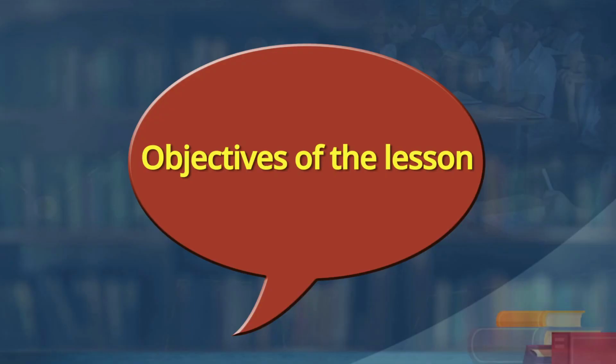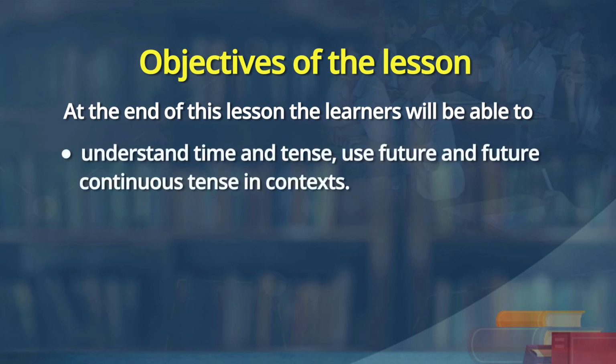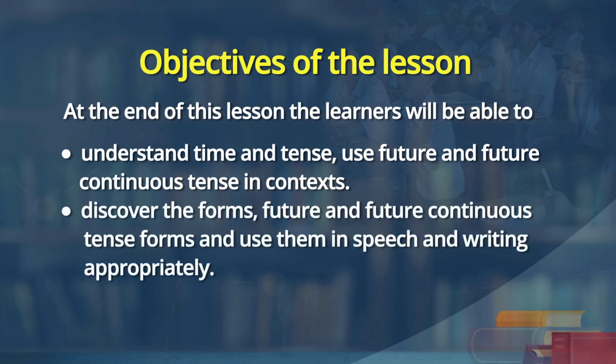Kriti is telling us the objectives of this lesson. Objectives of the lesson. At the end of this lesson, the learners will be able to understand time and tense, use future and future continuous tense in contexts, discover the forms of future and future continuous tense, and use them in speech and writing appropriately. Okay, those are the objectives. We learn simple future and future continuous.